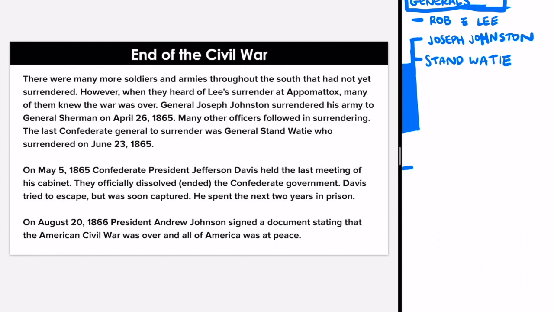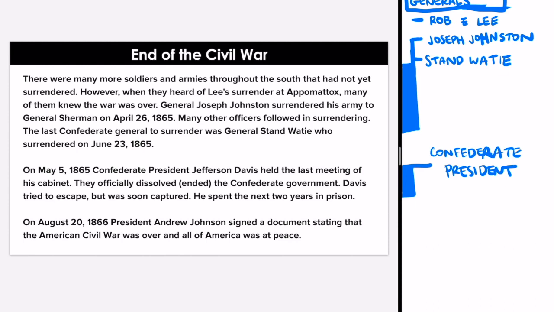All right, let's break down the second to last paragraph. Right here. Okay, on May 5th, Confederate President Jefferson Davis, so we know that the Confederate President, remember, the Confederacy thought of themselves as their own country, separate from the United States, so they had created their own president, right?